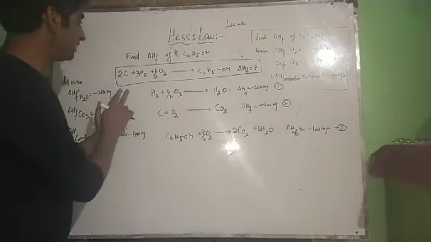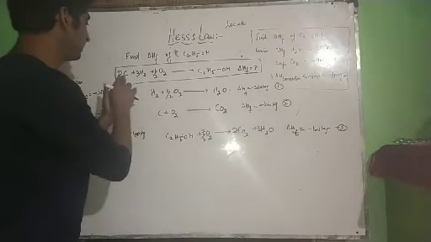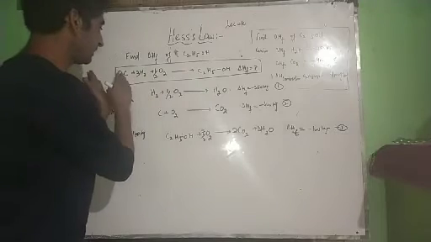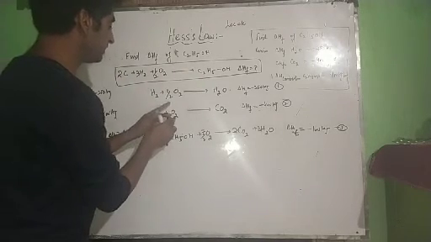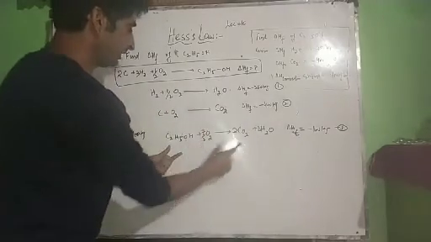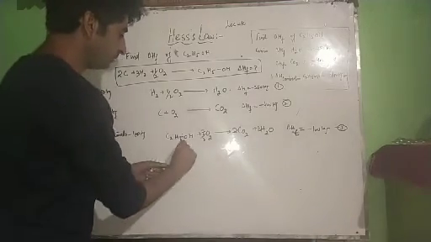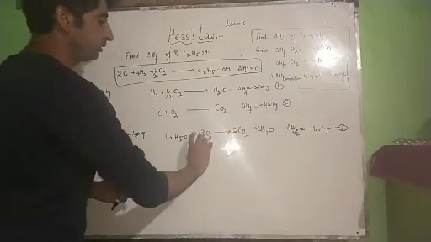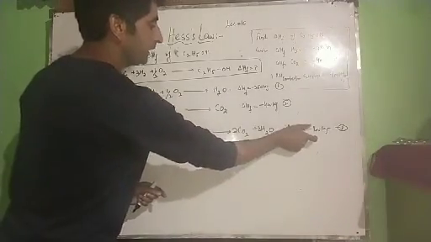Now see, in our equation first, we have hydrogen on the right side, that's right. We have hydrogen on the left side, that's right. We have carbon on the right side, that's right. We have oxygen on the left side, that's right. But our ethanol is on the right side. In this equation, it is on the left side. Now there's a trick. If you want to bring ethanol to this side, what will you do? You will reverse this equation. On reversing the equation, magnitude of delta H changes.